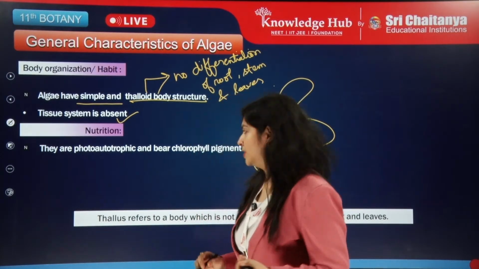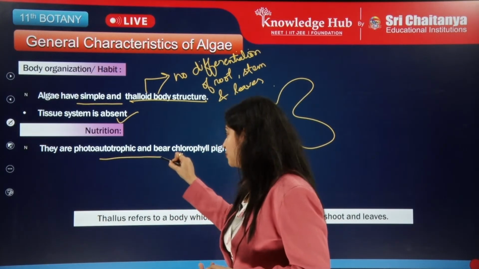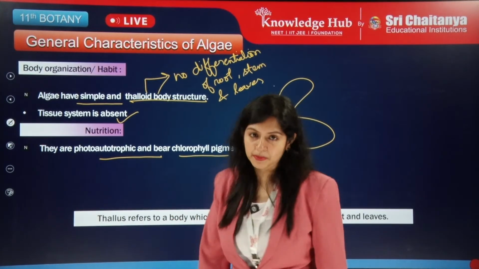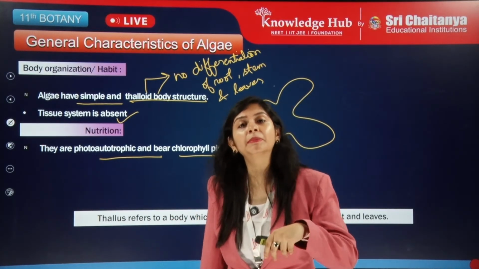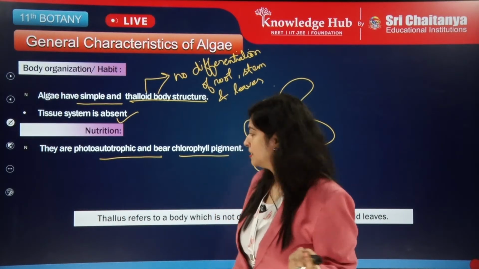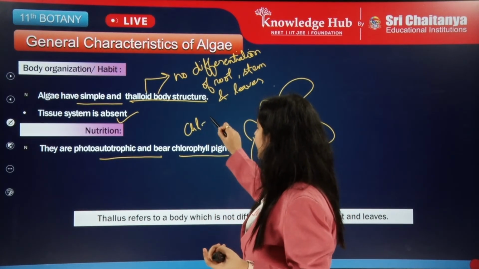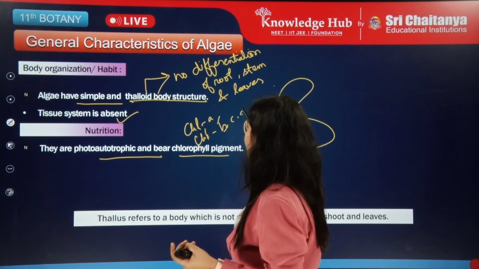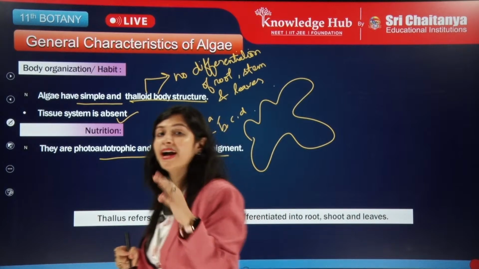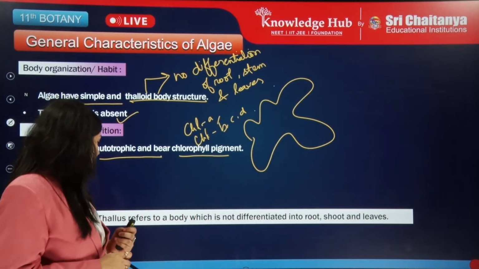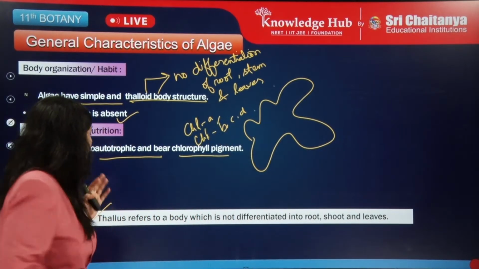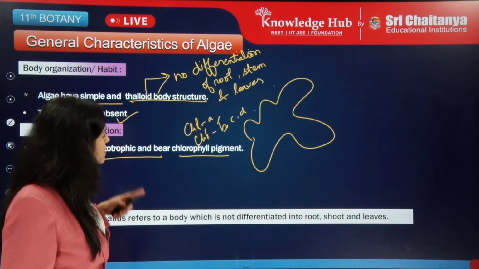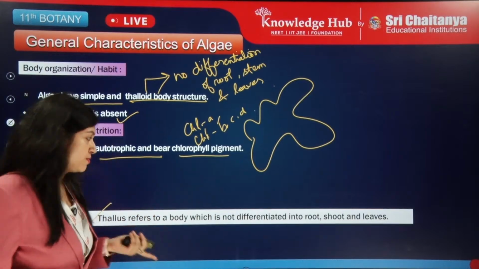Then nutrition. In nutrition, they are photoautotrophic and they bear chlorophyll pigment. Based on this chlorophyll pigment, it is divided into a few types: chlorophyll A, chlorophyll B, C and D. All these different types of chlorophyll might be present in the algae. Here it is written, thallus refers to a body which is not differentiated into root, stem and leaves, as I have just mentioned.